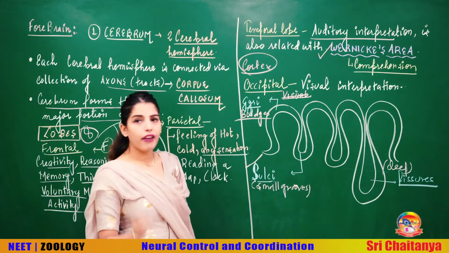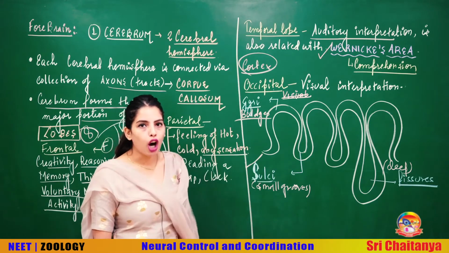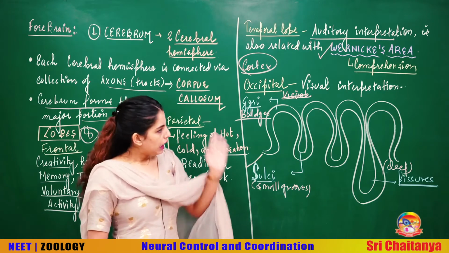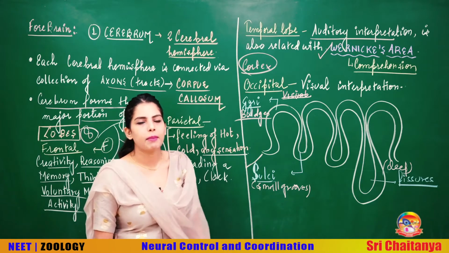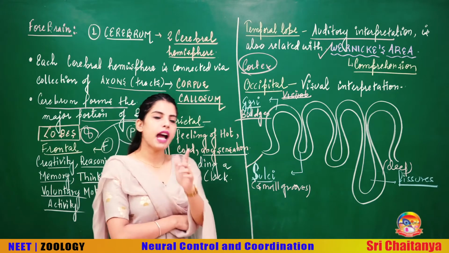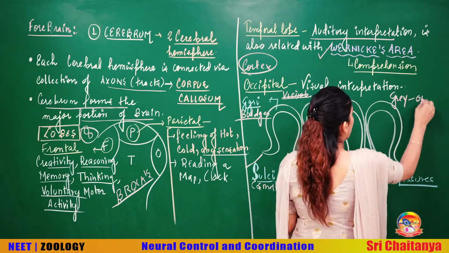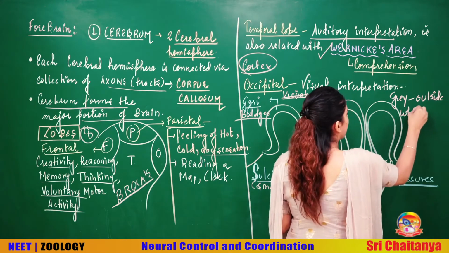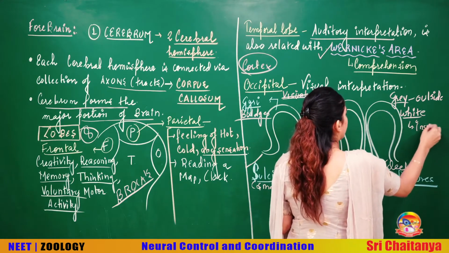Now, students, a very important point regarding the brain, because you can compare the brain with the spinal cord, and that's about the grey matter and white matter. Talking about the brain, you know that outside the brain you have got grey matter, and inside the brain you have got white matter. But what is the reason behind the location of grey matter on the outside and white matter on the inside? And why do you say grey and white?